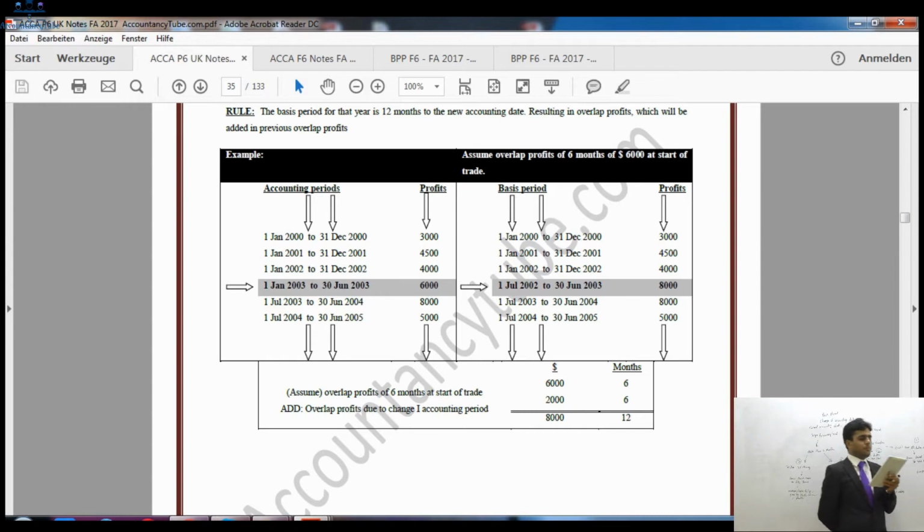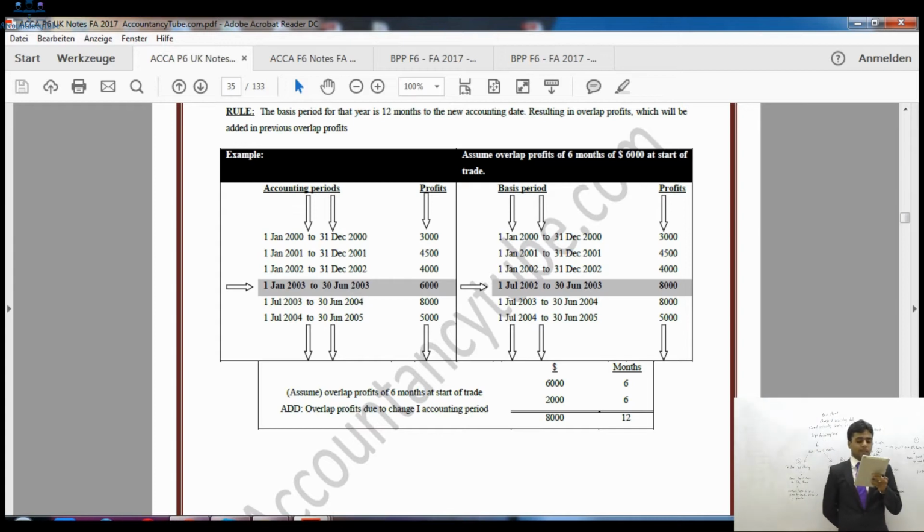On the right side, the basis periods are given. So what will be the basis period? You can check your lecture, you can check your notebook as well, the material which I have listed on the board. This is case 1. It says the basis period is 12 months to the new accounting date. That's what it says in the notes as well. If you read the rule, the basis period for that year is 12 months to the new accounting date, resulting in overlap profits which will be added to the previous overlap profits.